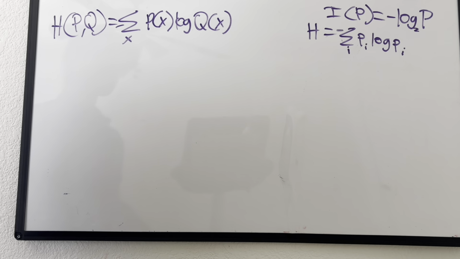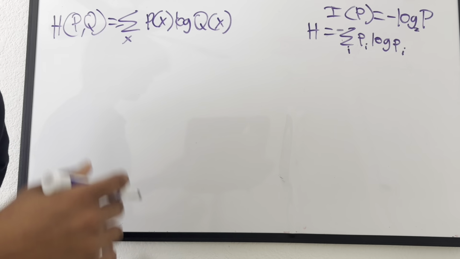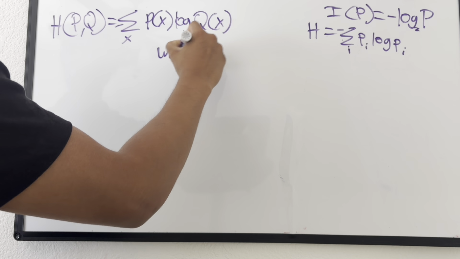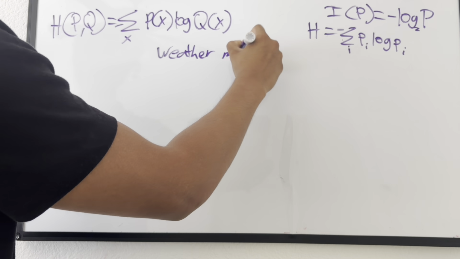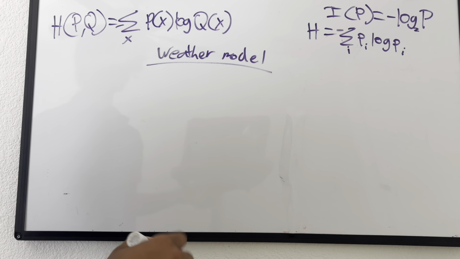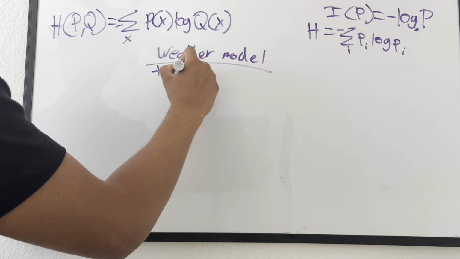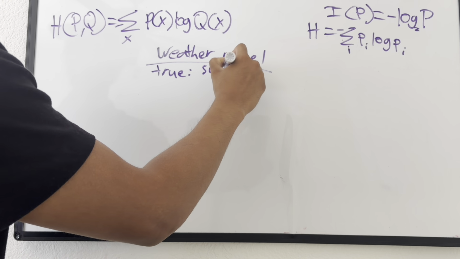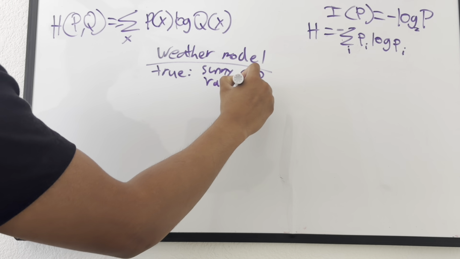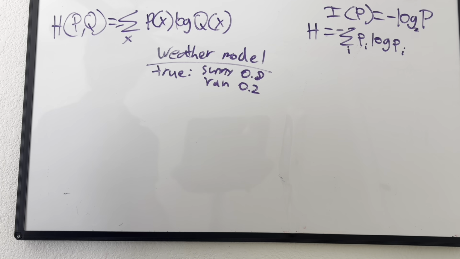So first, let's think about an AI model and how it might be learning from the world and how it might be making predictions. Let's say our model is a weather model, right? And let's say on the training data set, or just let's say nature, the true probabilities are that sunny happens 80% of the time, or 0.8, and rain is 0.2, or 20% of the time, correct?